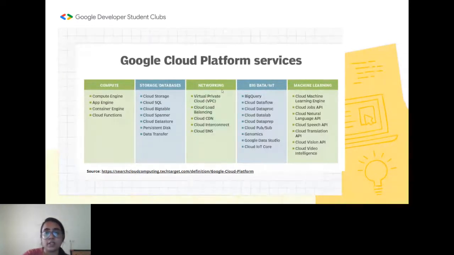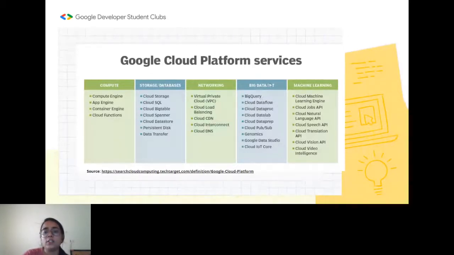You can see it on the screen. Under networking, we have the VPC, virtual private cloud, and then cloud balancing, cloud CDN, interconnect, cloud DNS. In the 30 days of GCP, we don't have all of these, but we are going to cover some of the important topics. In this session also we will be covering some of them.